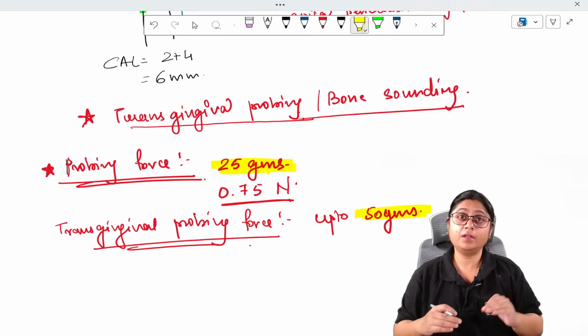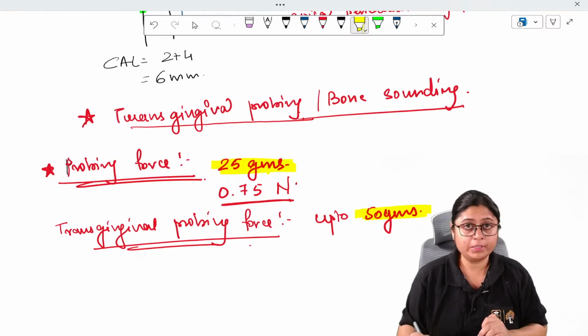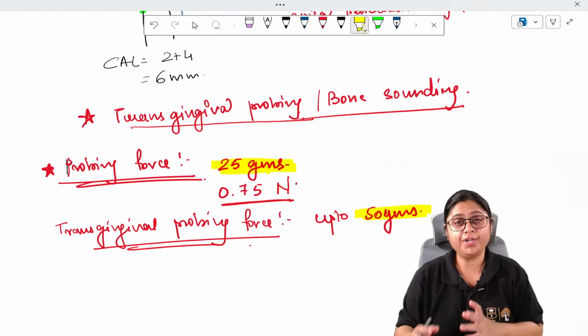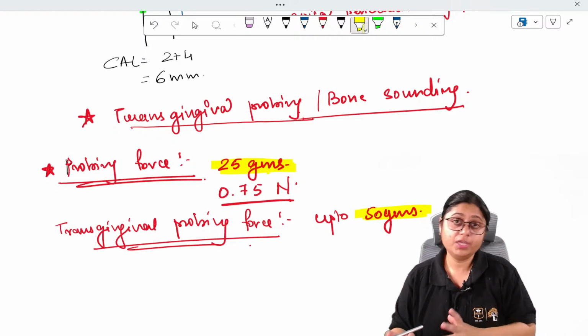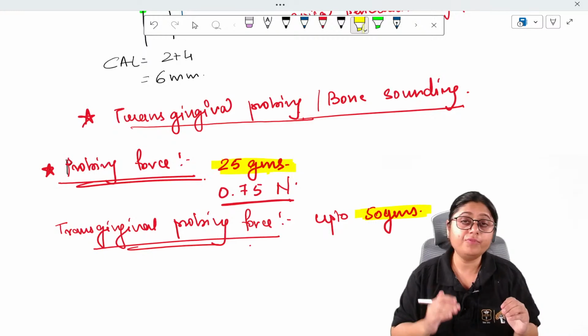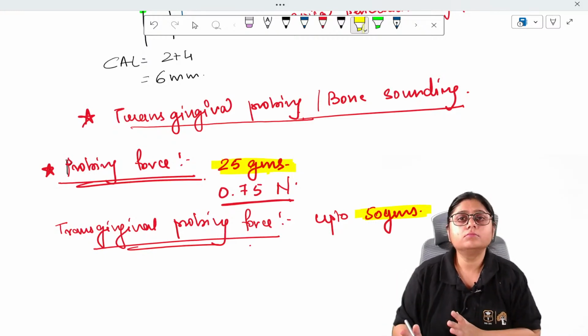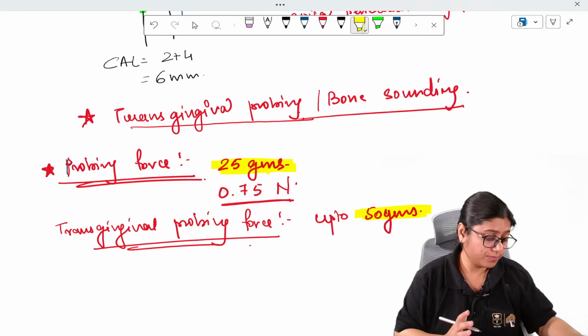Now don't get confused and ask me again and again the same question: what is the probing force? Is it 25 grams? Is it 50 grams? If it is asked probing force, it is 25 grams. If it is asked transgingival force, it is 50 grams. Probing force is 25 grams. Remember this.